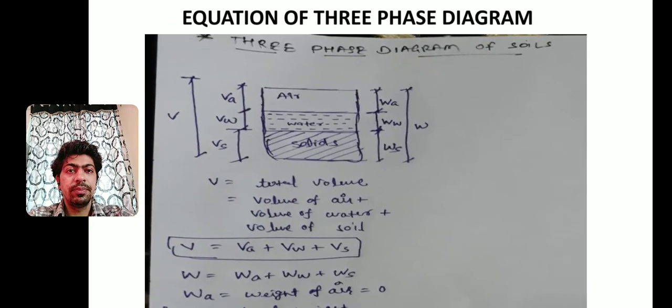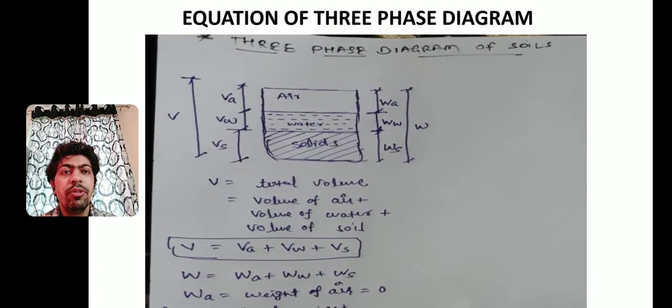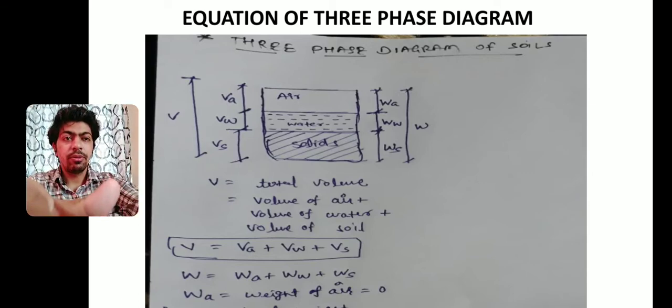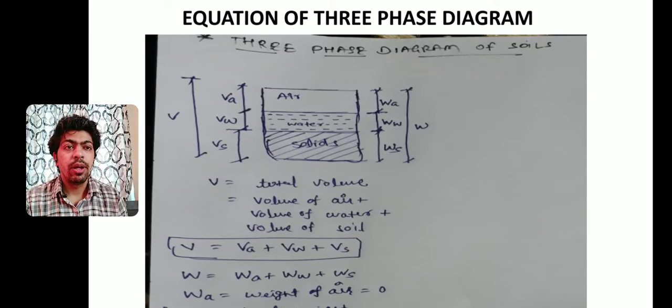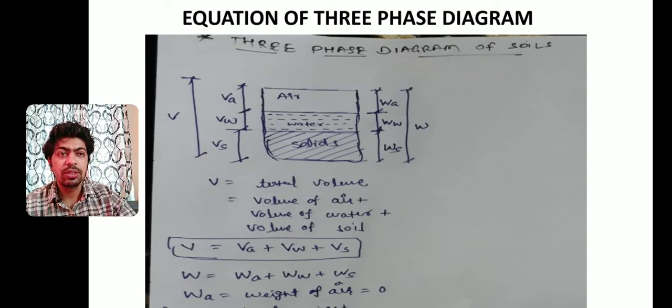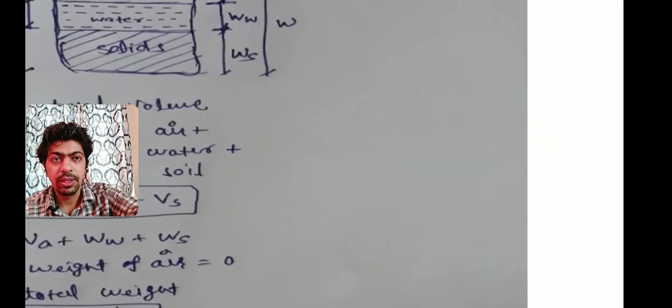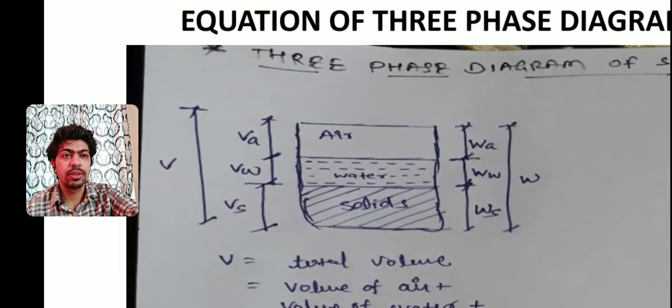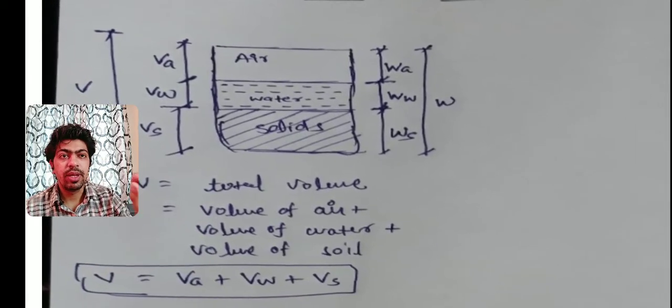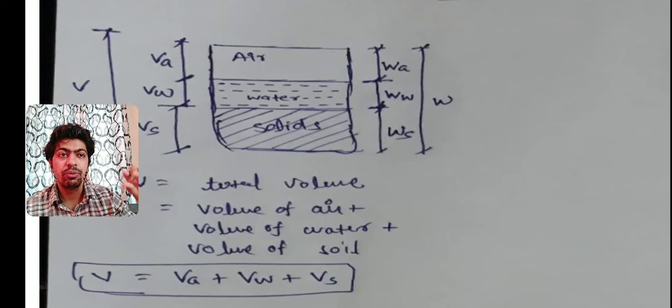As you can see in the figure, the total volume is indicated by capital V. On your left side you can see that capital V is indicated. Okay, volume of air is indicated by VA, volume of water is indicated by VW, and volume of solid is indicated by VS. Okay, now on the right hand side you can see that weight of this section is indicated by capital W. Now this capital W is the weight of the total. Now this weight contains weight of air, weight of water, and weight of solids.